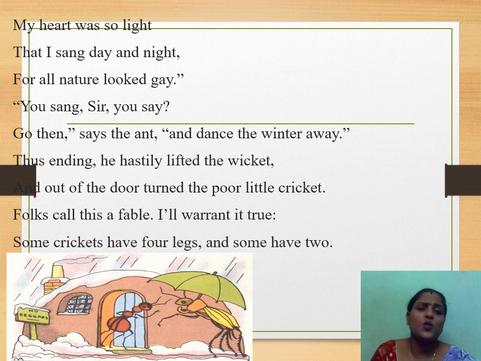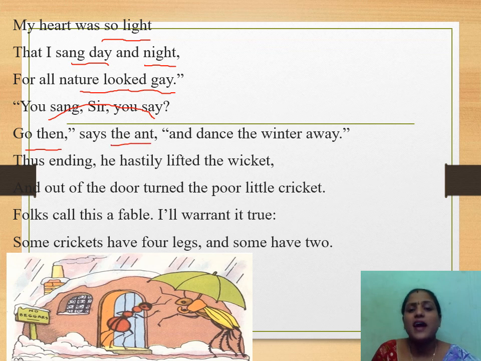My heart was so light that I sang day and night, for all nature looked gay. You sang, sir, you say? Go then, says the ant, and dance with the winter away. Thus ending, he hastily lifted the wicket, and out of the door turned the poor little cricket.